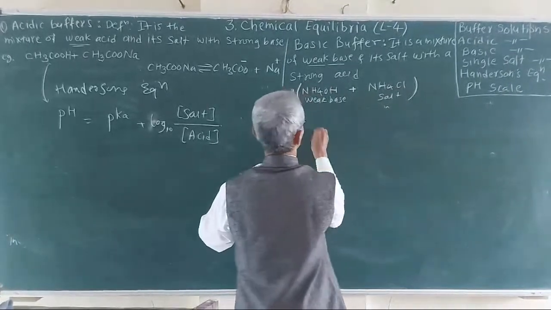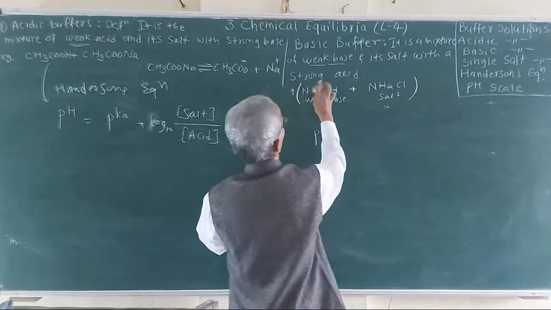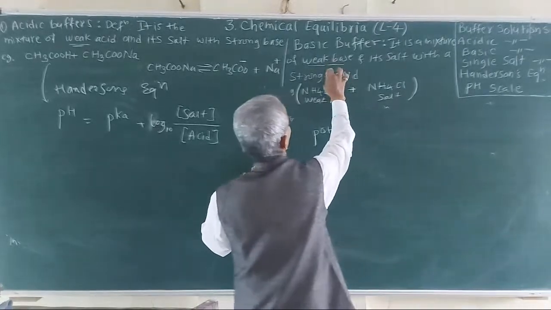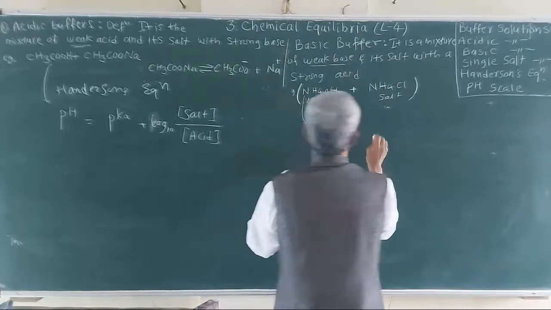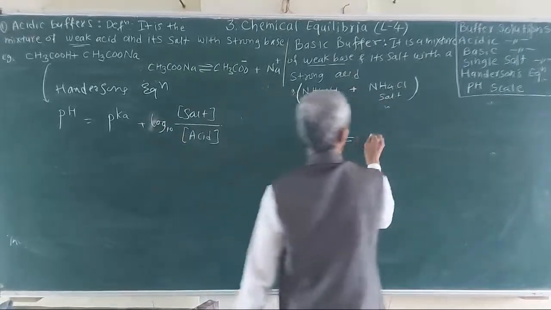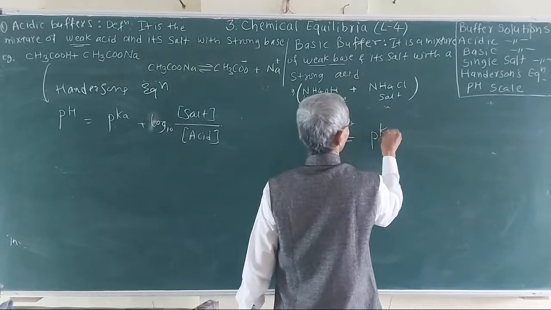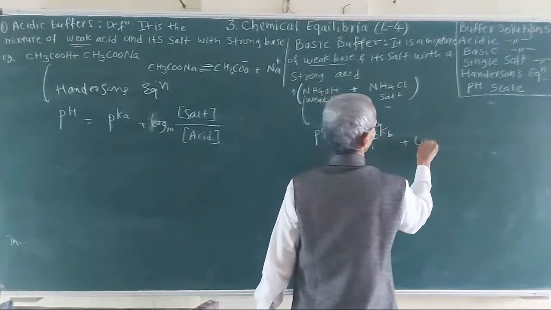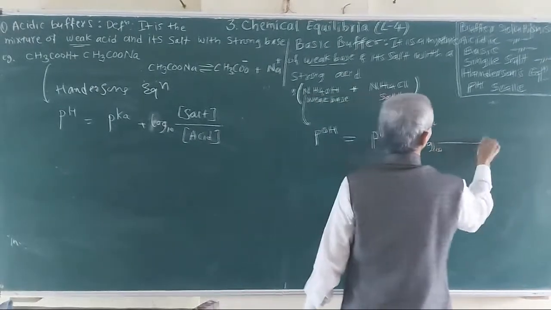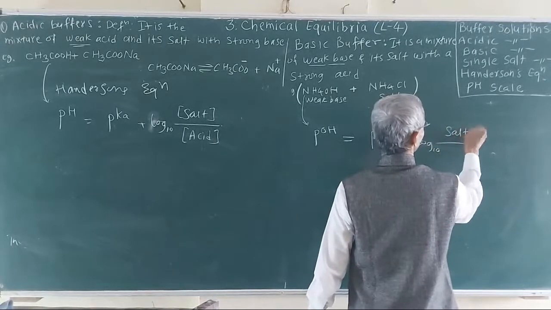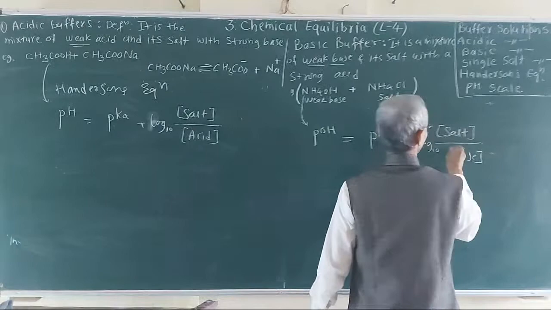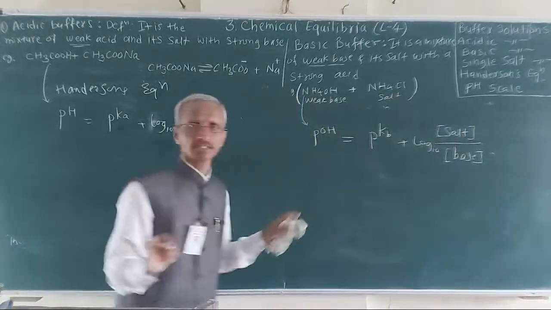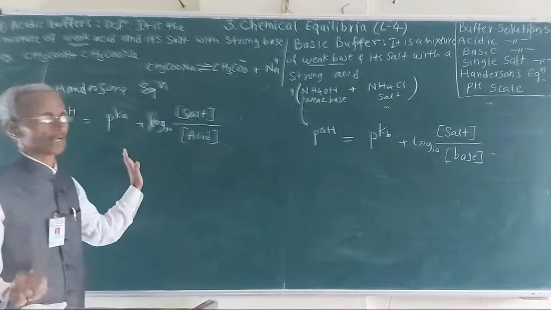Here the pOH is considered because there is a weak base. This is the weak base. And here, similar to this equation, pOH equals pKb plus log to the base 10 of the ratio of the molar concentration of the salt to the molar concentration of the weak base. So this is Henderson's equation. Now consider one by one.